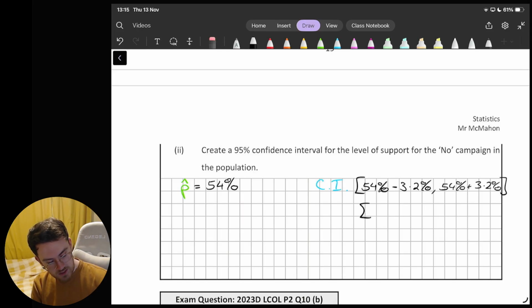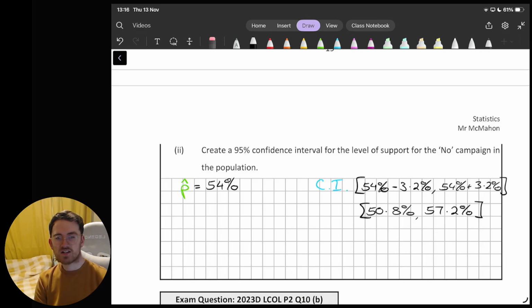So that's going to bring me down to 50.8% and 57.2%. What we say now is I am 95% confident that the true proportion of people who intended to vote no for the campaign is between 50.8% and 57.2%, which is a much wider range than that 54% that we got from our sample there. So we're definitely allowing ourselves a good range, a good margin for error there.